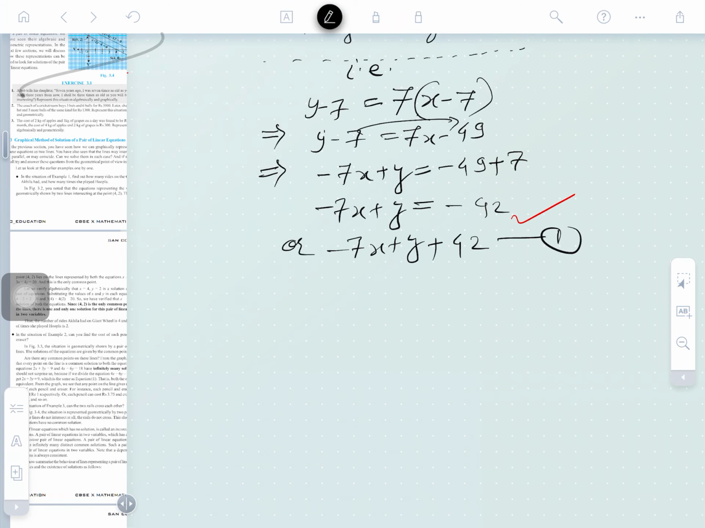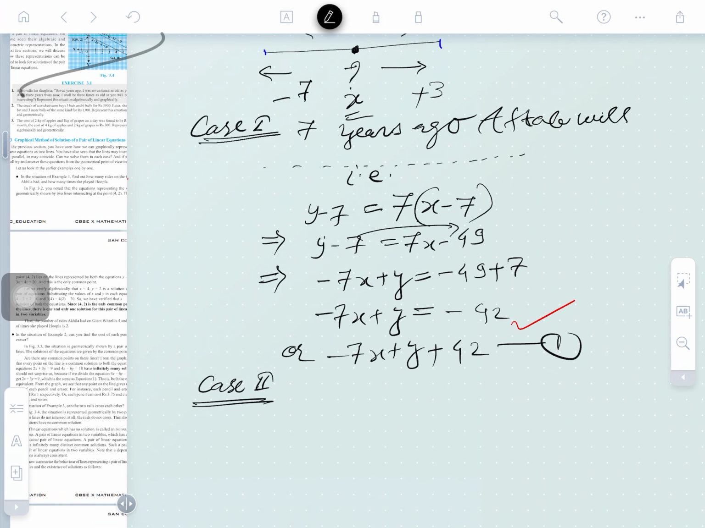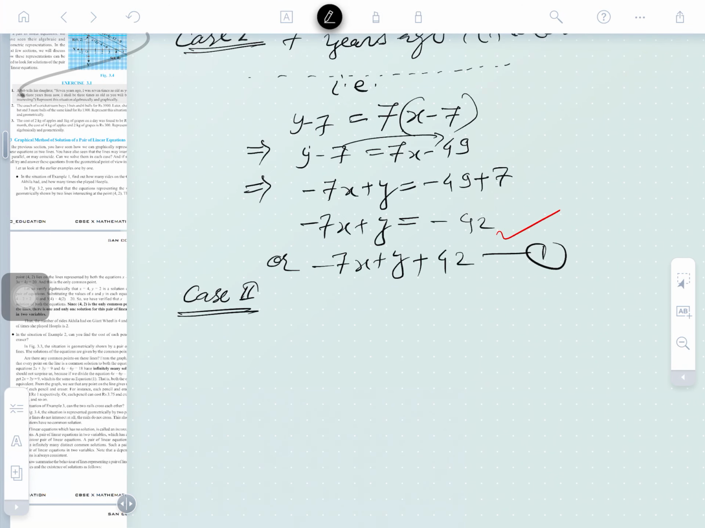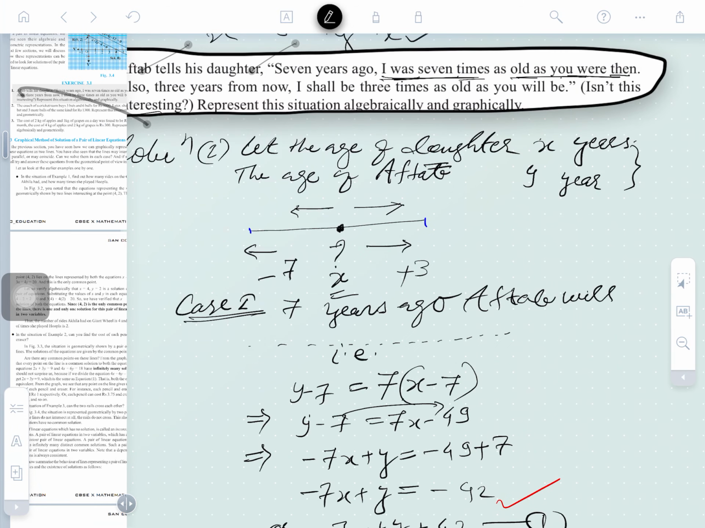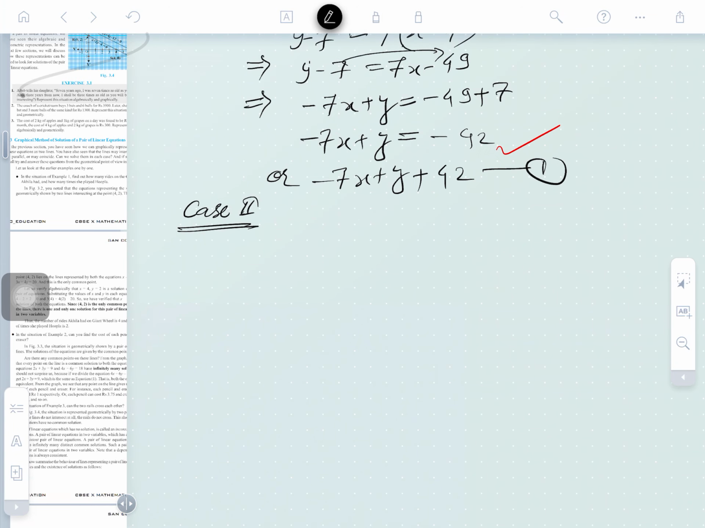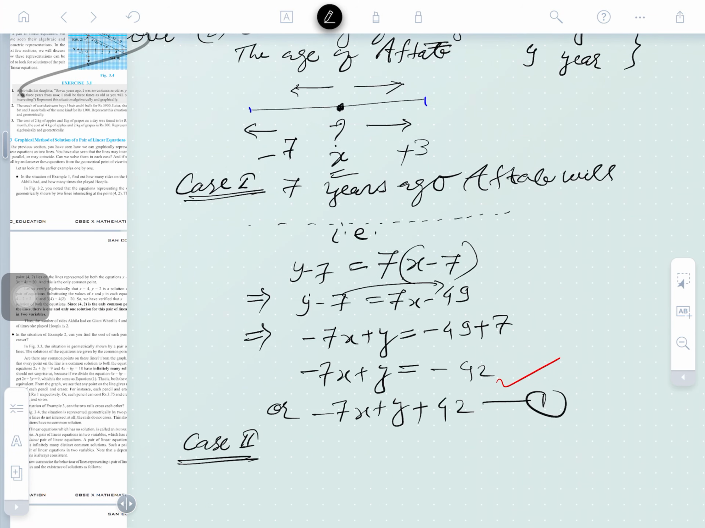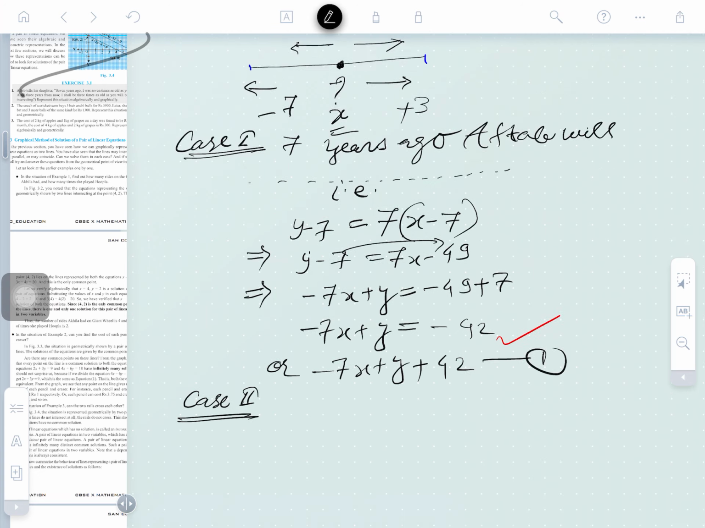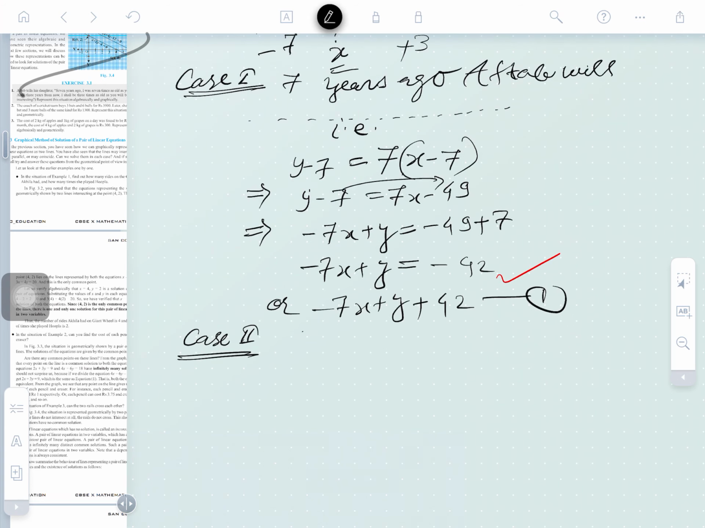What is it saying here? The case 2. Please read what the case 2 is saying. 3 years from now, I shall be 3 times as old as. It means 3 years from now, you just proceed to the right side. It means 3 will be added to the age of the daughter and the age of Aftab. Okay, so that is 3 years.